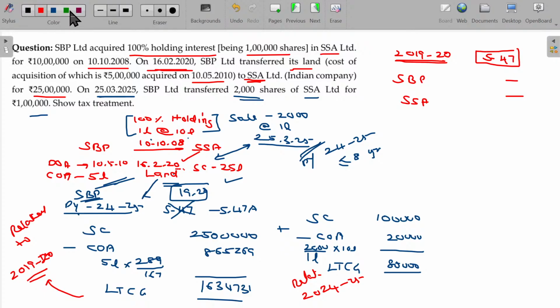Now, what happens in case of SSA, sir? For SSA, cost of acquisition of this asset being 25 lakhs. At the time of sale, he can use this for subtraction purpose later on. Or if he wants to claim depreciation, of course, he can claim the depreciation on this 25 lakhs. Clear, as the case may be.